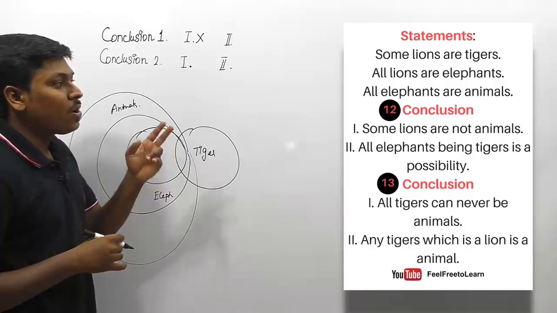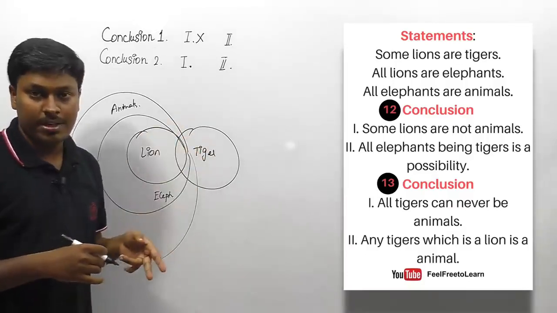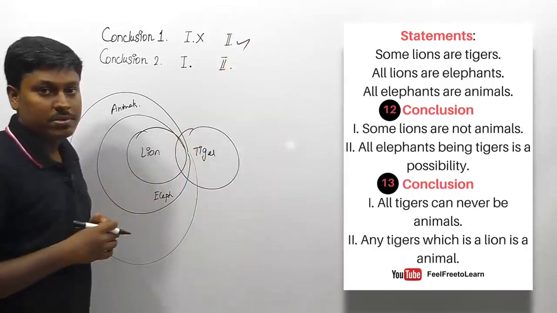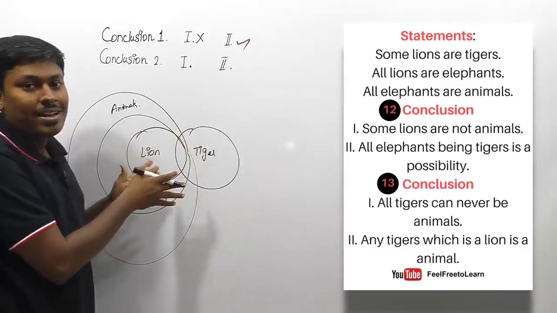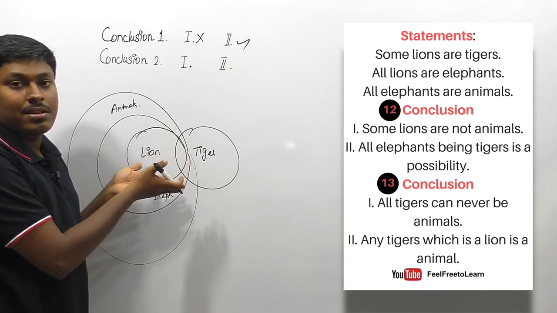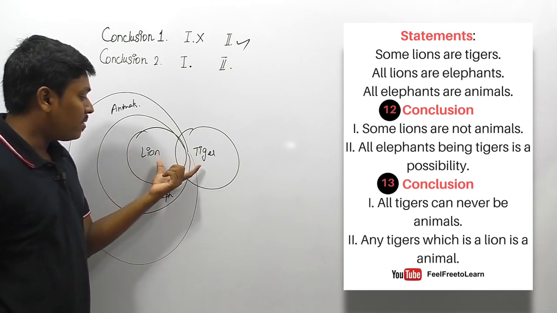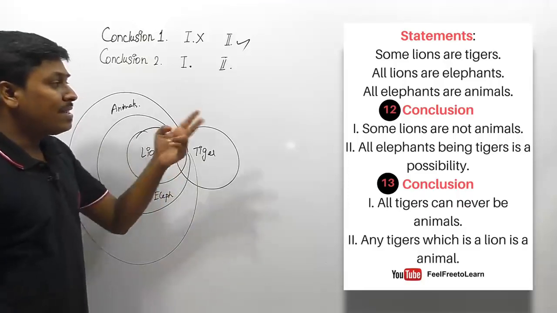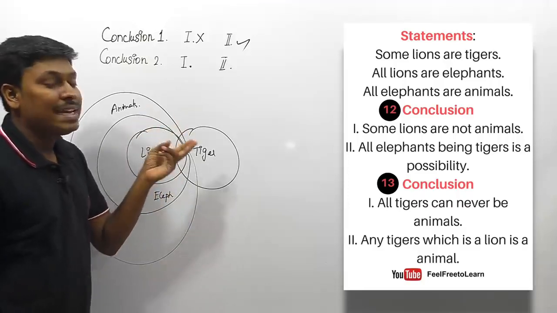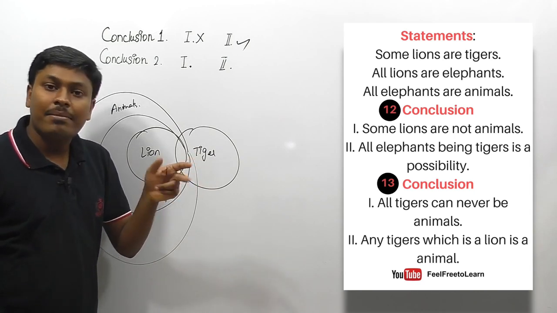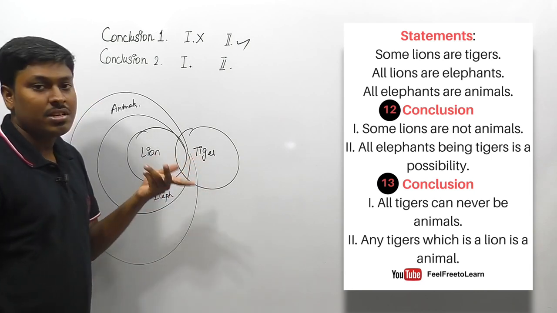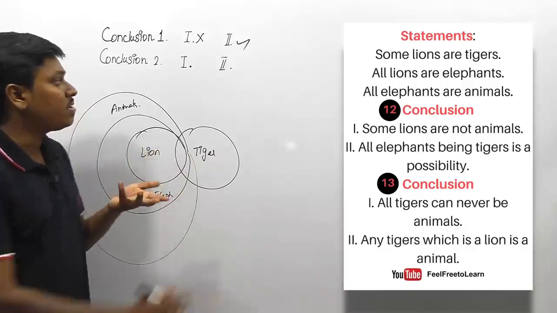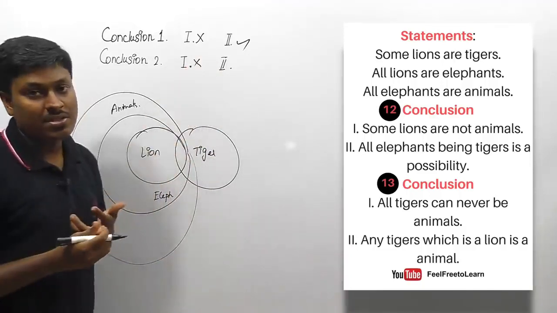Second conclusion: all elephants being tiger is a possibility. Here all the parameters are inside a single Venn diagram, so the possibility follows. Without checking any conclusion, by directly seeing this diagram itself, I can surely say that some-not does not follow, possibility follows, no does not follow. The next conclusion: all tigers can never be animals. Can never be can be taken as no. Here the no conclusion does not follow, because all the parameters are inside a single Venn diagram. So the first set, conclusion 1, does not follow.